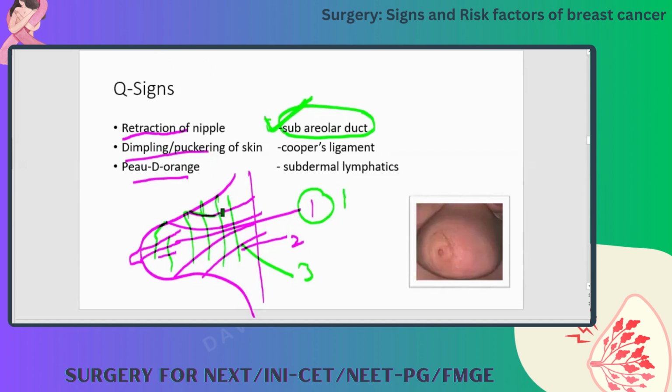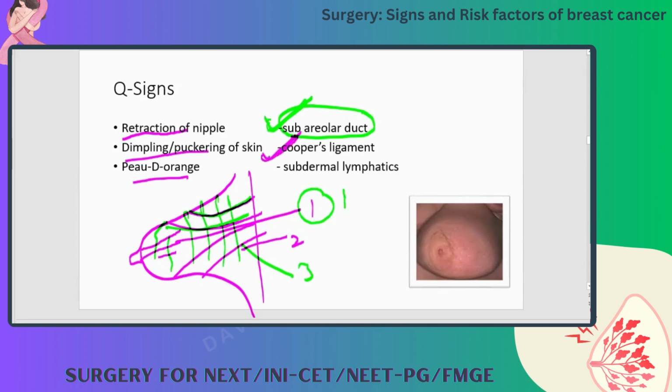Dimpling and puckering of the skin is due to Cooper's ligament infiltration. In the same way, imagine ropes are tied from the breast to the muscle. Once you pull the rope, what will happen? In the skin, there will be some dimpling or puckering. So it is due to infiltration of Cooper's ligament.